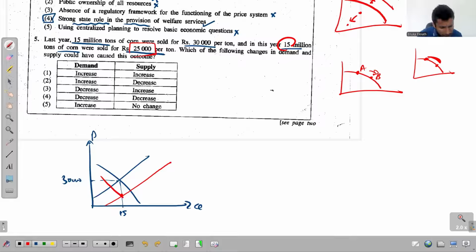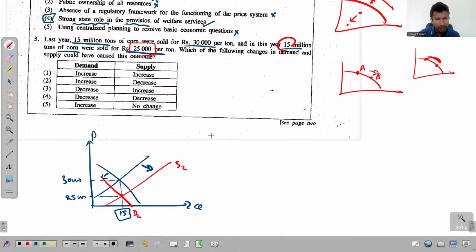Based on the new supply curve and the new demand curve, we get that given output. The equilibrium quantity is still the same, but the equilibrium price has reduced. And what changes have happened to cause this? Supply has increased, and that's why the supply curve has shifted to the right. And at the same time, demand has decreased, and that's why the demand curve has shifted to the left.